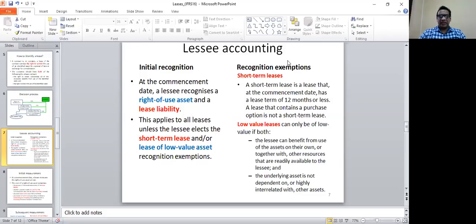Whichever the way, if the lease value is an insignificant amount, you can recognize it as a low-value lease, and you do not need to recognize an initial asset as well as a liability at the commencement date of the lease.